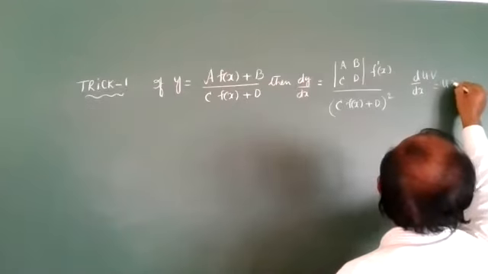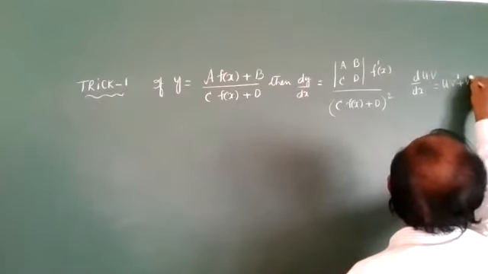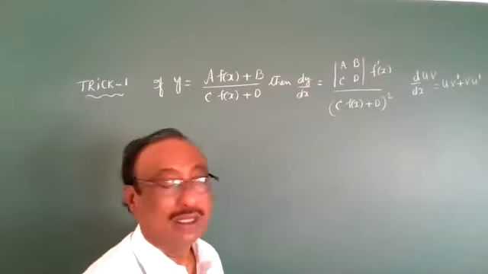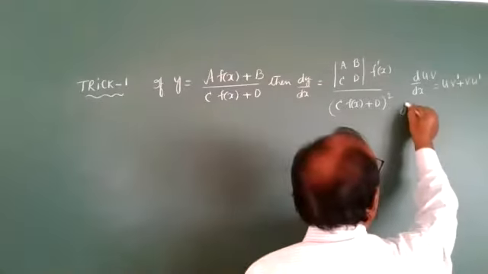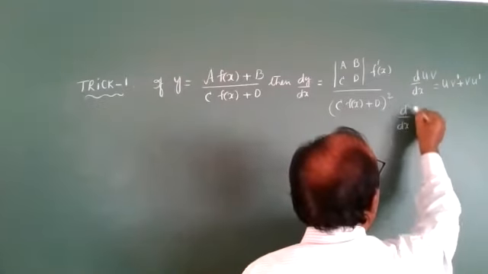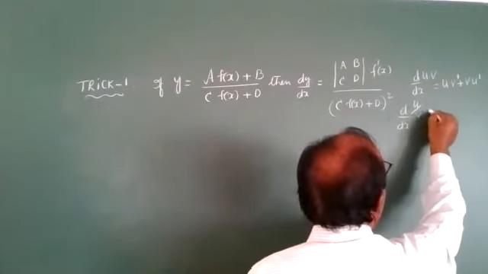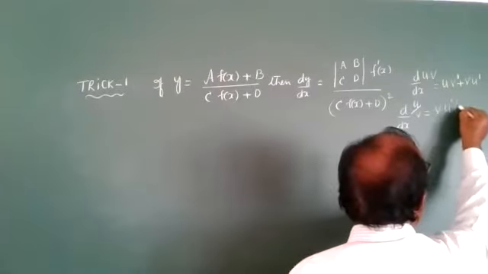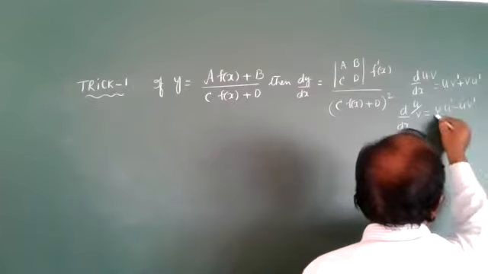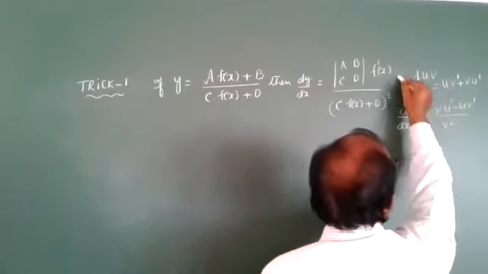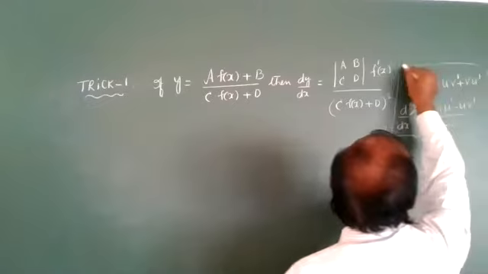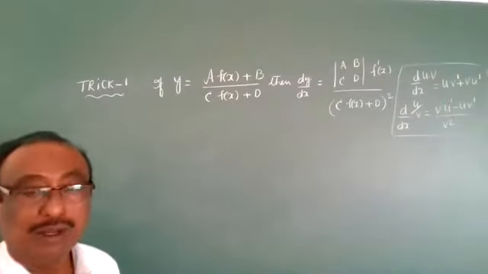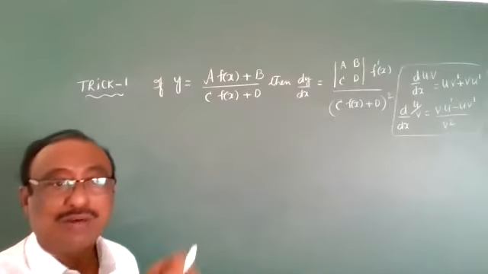First function same, derivative of second function same, derivative of first function. So derivative of u by v is the quotient rule. First write down v, derivative of u minus u, derivative of v, upon v square. Actually, we are going to apply the formula of u by v and then we can do the problem. But this is long; this is very simple.